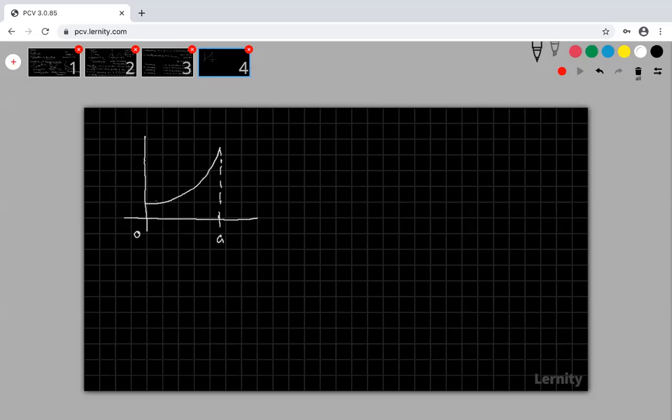This is my 0 to a. This is my interval I, meaning the interval 0, a. In this interval, suppose I am taking any 2 points, x1 and x2. The only condition is that x1 is less than x2. What is my f of x1? Clearly, my f of x1 is less than f of x2.